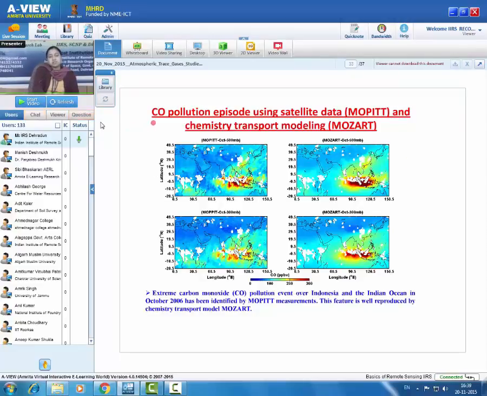So this figure shows the carbon monoxide pollution episode using satellite data MOPITT and chemistry transport modeling MOZART. The left hand side figure shows the MOPITT measurement of pollution in the troposphere during October 2006 at 500 hectopascal, and the downside figure shows the MOPITT measurement for October 2006 at 300 hectopascal. The right hand side figure shows the same thing but simulated by MOZART.